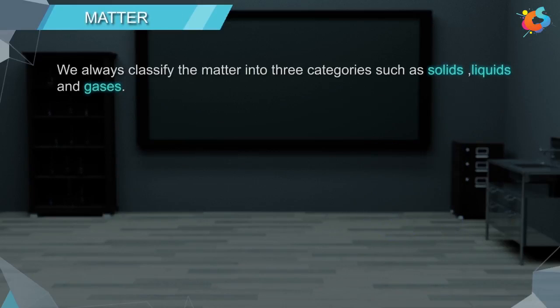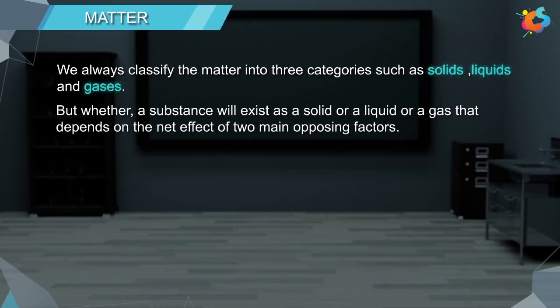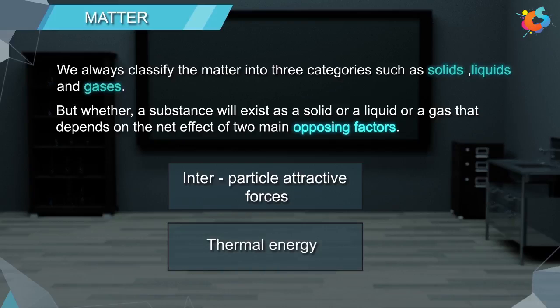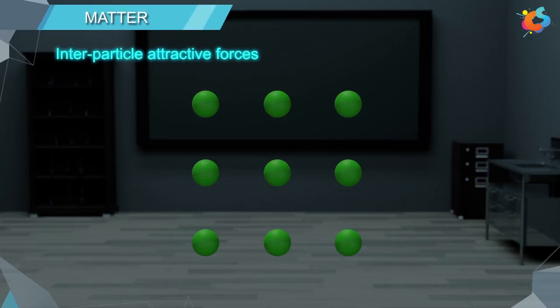Matter. We always classify matter into three categories, such as solids, liquids, and gases. But whether a substance will exist as a solid or a liquid or a gas depends on the net effect of two main opposing factors. They are interparticle attractive forces and thermal energy. Now let us look into interparticle attractive forces.